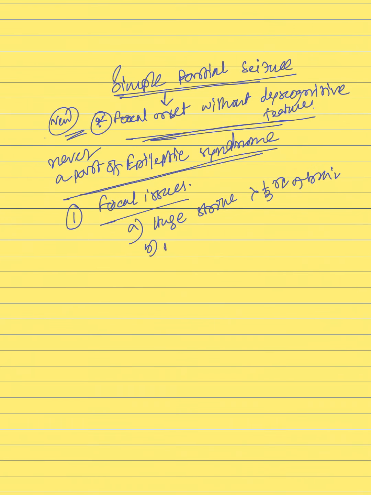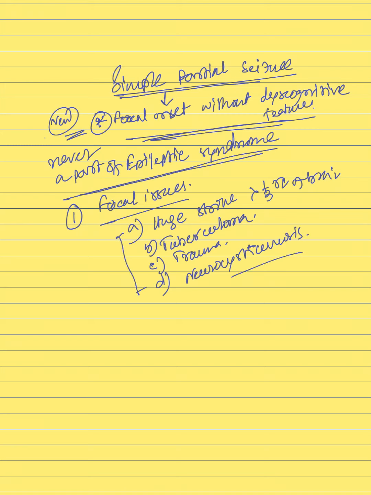Number 2, tuberculoma. Number 3, trauma, where there will be alteration in brain. Number 4, neurocysticercosis. So you are seeing that there must be any focal issues or cause to cause simple partial seizure. It is never a part of epileptic syndrome. Always it will have a cause behind it.